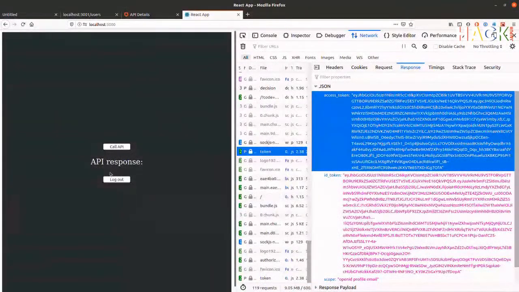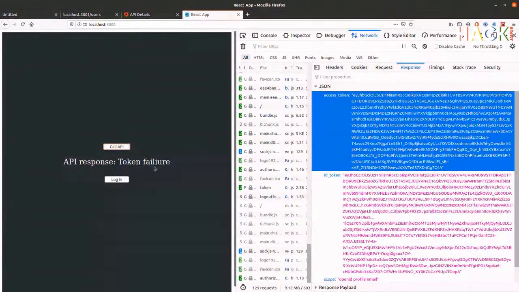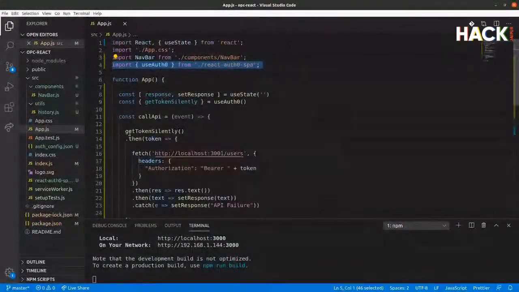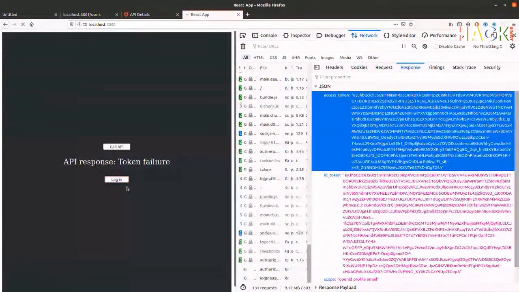So let's drop back here. We're going to log out first, so we don't have a token. I'm going to make a call to call API. And you can see here it says token failure. Despite my inability to type, the token has failed. The main reason for that is that when we made this call to get token silently, it didn't work. So let's log in again.